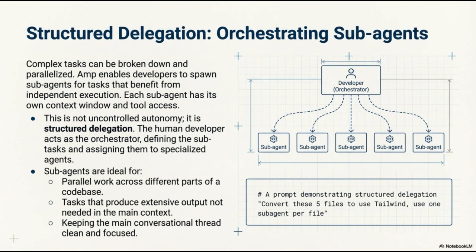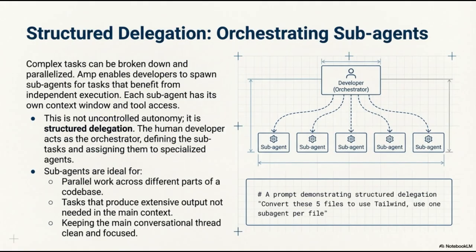Structured delegation is a powerful way to orchestrate subagents for complex tasks. By breaking down large objectives, we can parallelize work effectively. Using AMP, developers can spawn individual subagents for tasks that benefit from independent execution. Critically, each subagent operates within its own context window and has its own tool access. This is not about uncontrolled autonomy, it is structured delegation. The human developer acts as the central orchestrator, defining specific subtasks and assigning them to specialized agents.